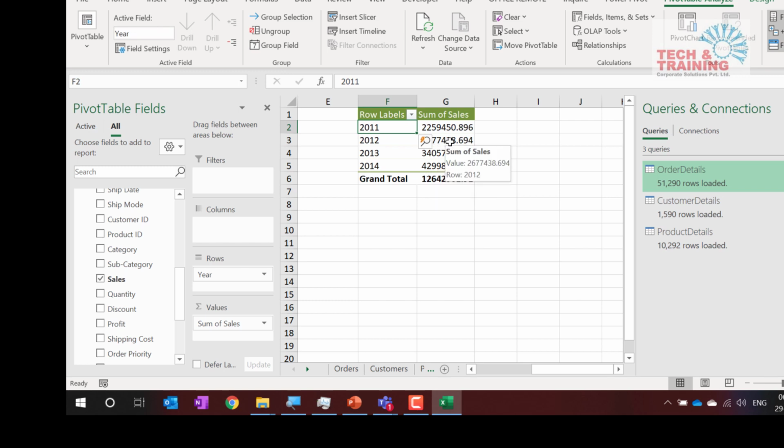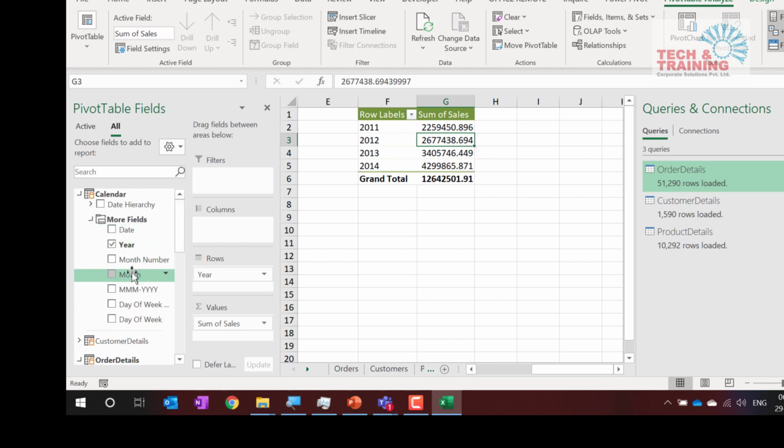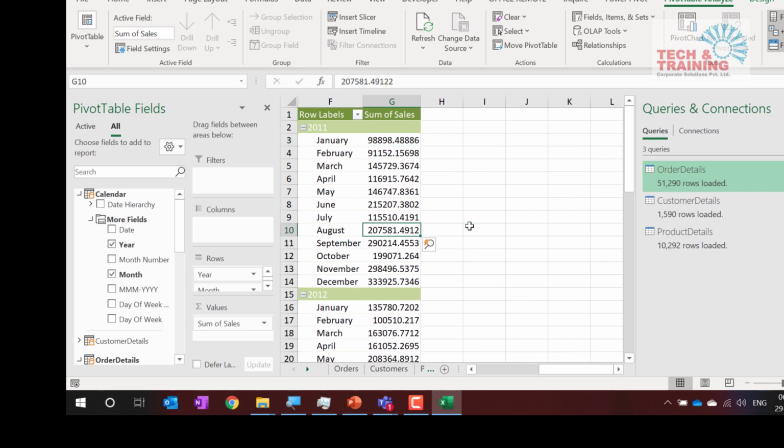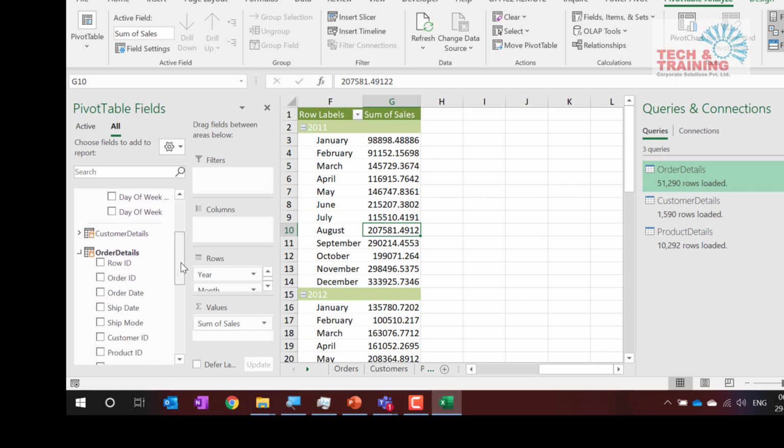Okay. Now I did not want this data. I wanted the YTD data. So let me also add month here so that I can get YTD data. So this is January, February, March, and this is the data that we have. Let me see how to calculate YTD. Sorry, I added sum of sales. Let me add this total sales.